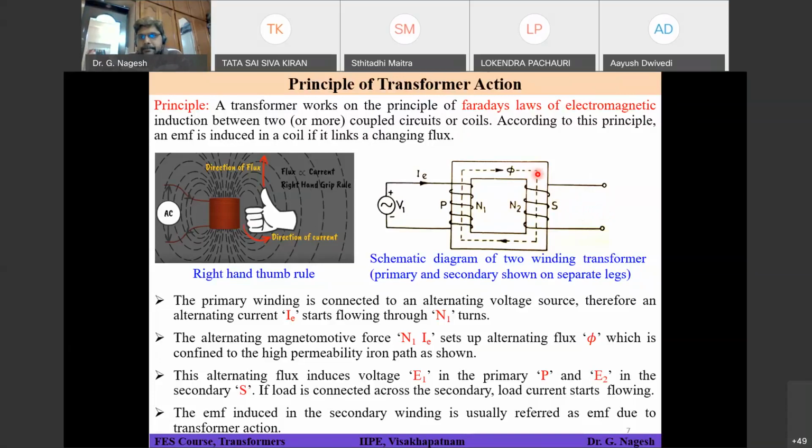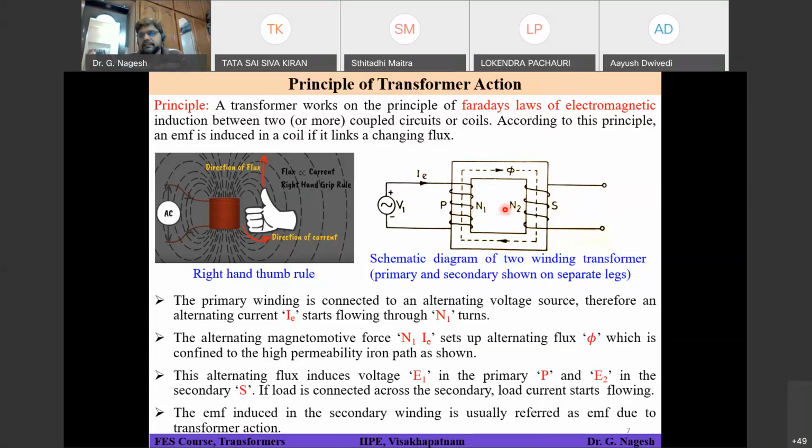If we take our four fingers as the direction of current in the primary, the thumb would be showing us the north direction, no, sir? Yeah. And anyway, we'll see that in the next slide. I think you will get a better picture once we go forward.